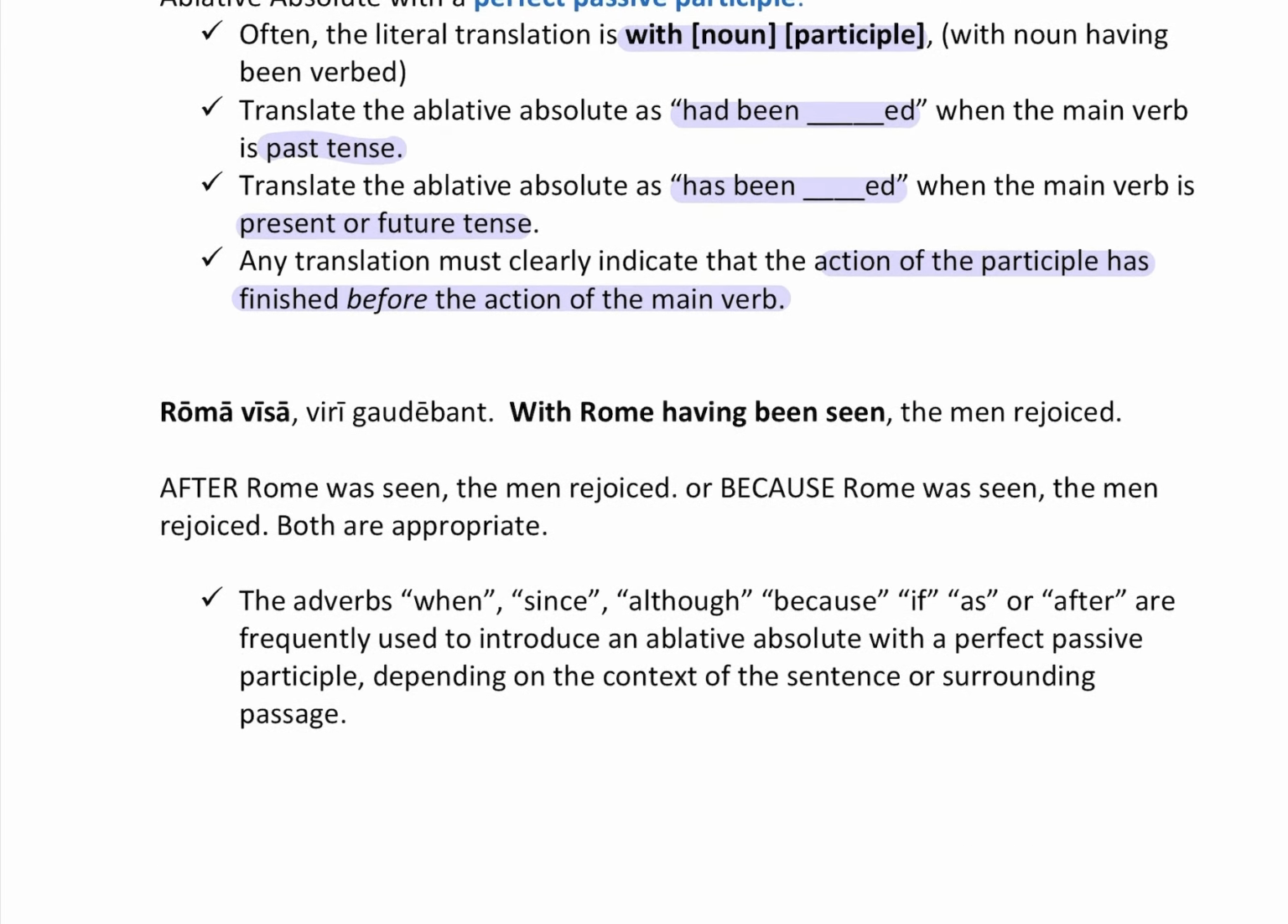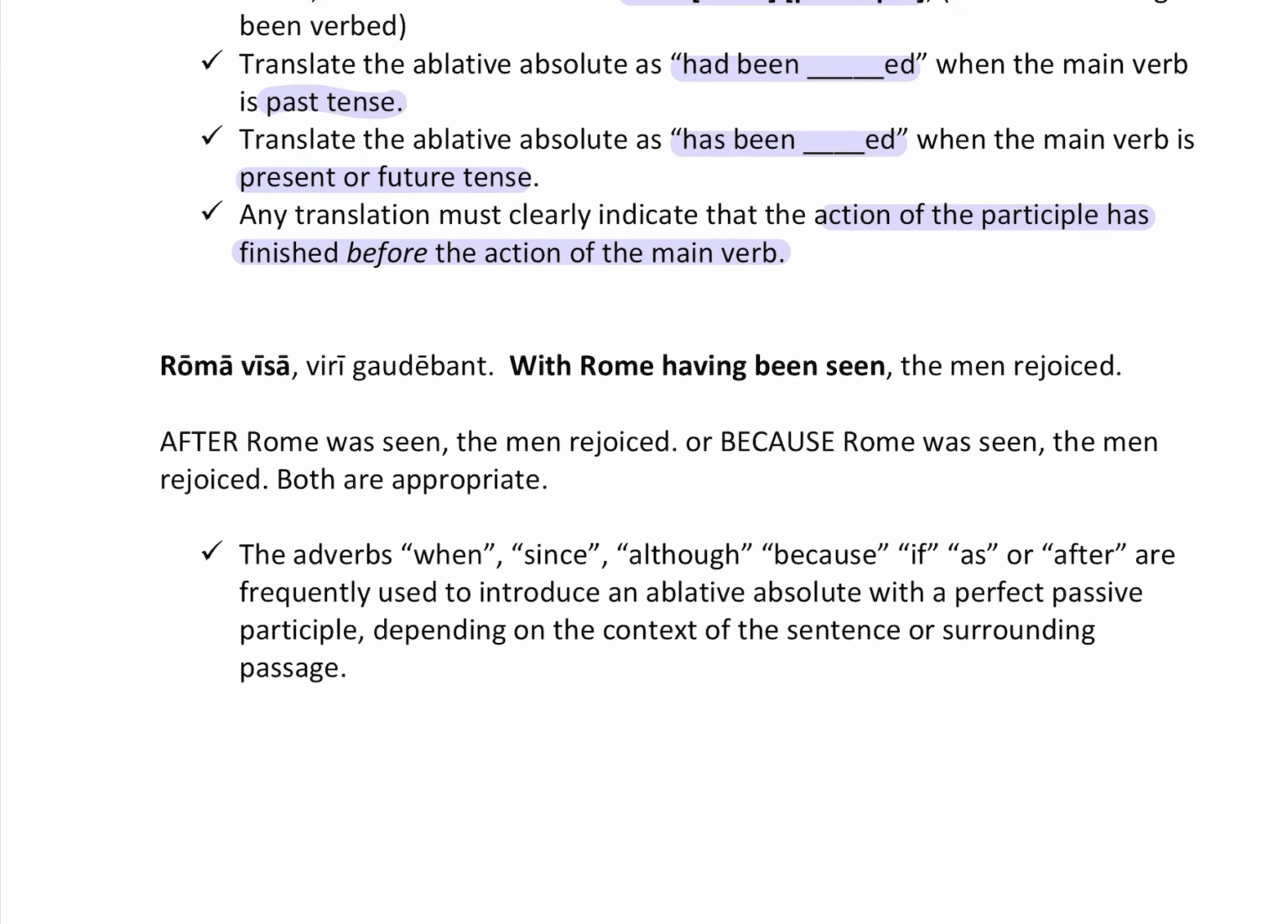All right, let's take a look at this first one here. Roma visa viri gaudebant. I've already given this to you in the first one to help you. Here's the ablative absolute. Can you see that they're both in the ablative form? Roma visa, with Rome having been seen, the men rejoiced.